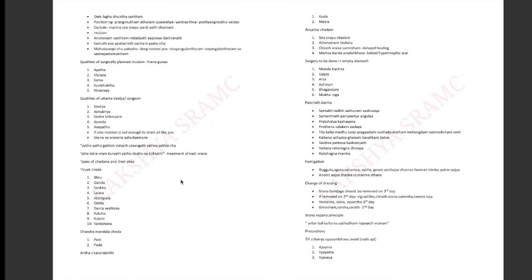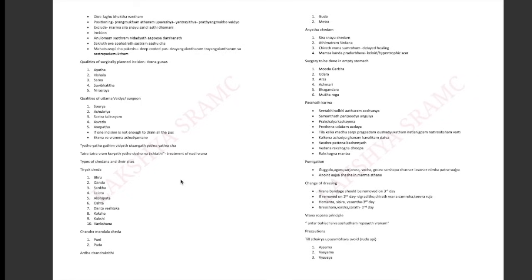Next, the qualities of a surgically planned incision, or vrana guna. If you put an incision, how should it be? A good incision should be Ayata, Vishala, Sama, Suvibhakta and Nirashraya. Ayata means long, Vishala means broad, sufficient length and sufficient breadth should be there. Sama means it should be evenly matured. Suvibhakta means it should be well manifested. Nirashraya means free of Marma, Sira and Snayu.